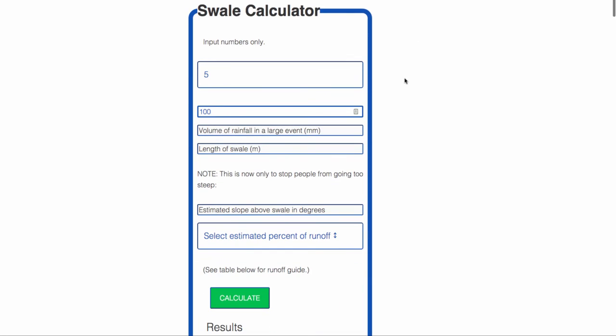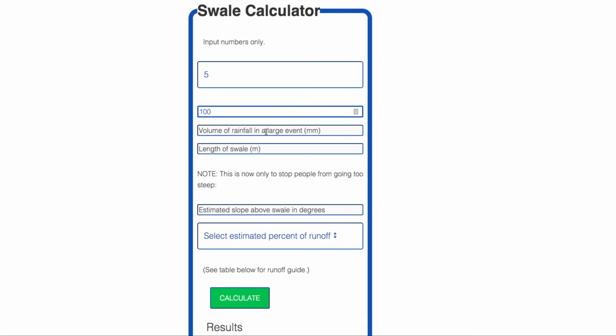Now, if you're going off of an aerial photo, that's only going to give you the horizontal distance. So you're going to have to do a little bit of trigonometry. It's explained below to figure out what the distance is on the actual hillside itself.